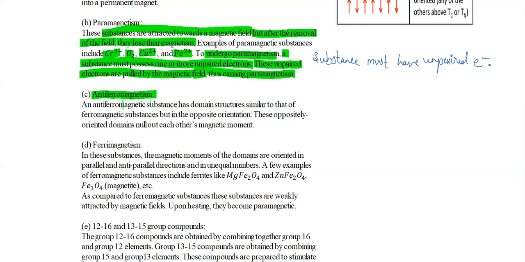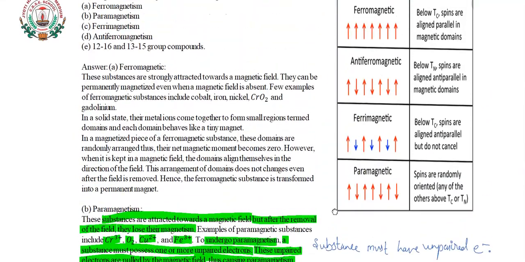Next is antiferromagnetism. An antiferromagnetic substance has a domain structure similar to that of the ferromagnetic substance, but in the opposite orientation. These oppositely oriented domains nullify each other's magnetic moment. The domain arrangement can be seen here.